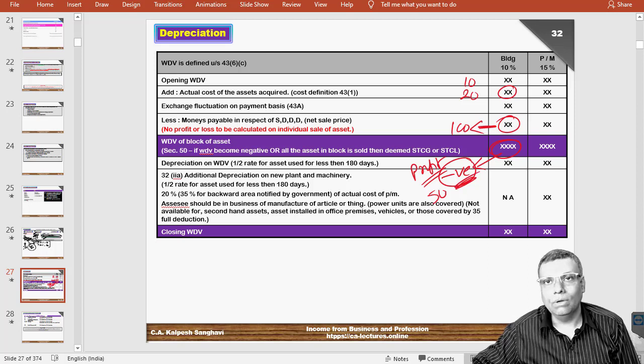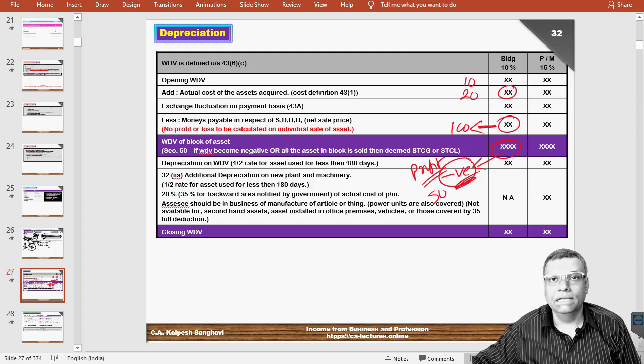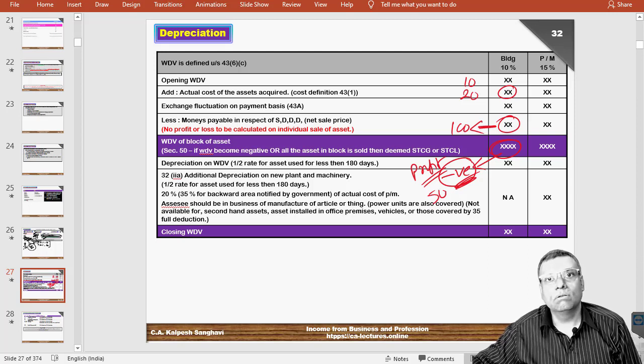This is how it is going to happen. And this is the only year when there will be a taxable profit, and the block will continue in the subsequent year. If there are assets, then it will continue at a zero value from the subsequent year onwards. In the subsequent year, again you make the addition, and thereafter if you sell, you deduct. The same methodology will continue.